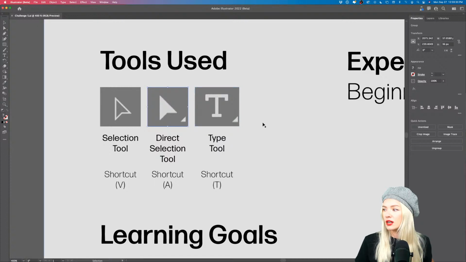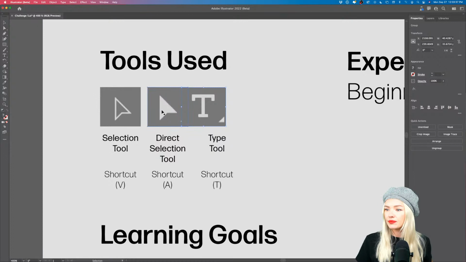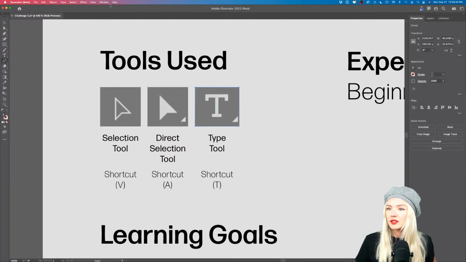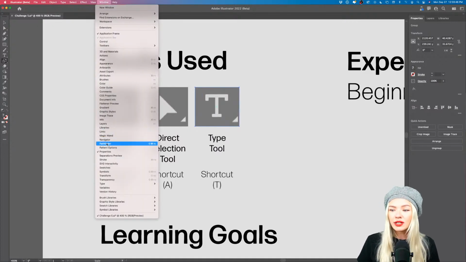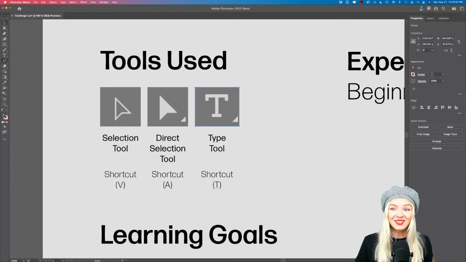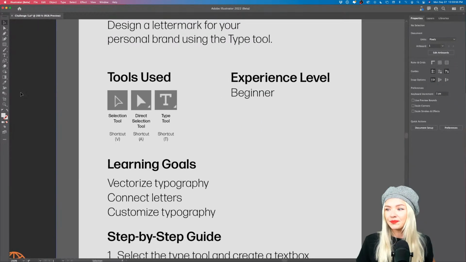If we select two objects that are overlapping each other, we can access the Pathfinder. You can also activate it by going into Window and Pathfinder, or press Command Shift F9. These are the tools that we're going to be using today.